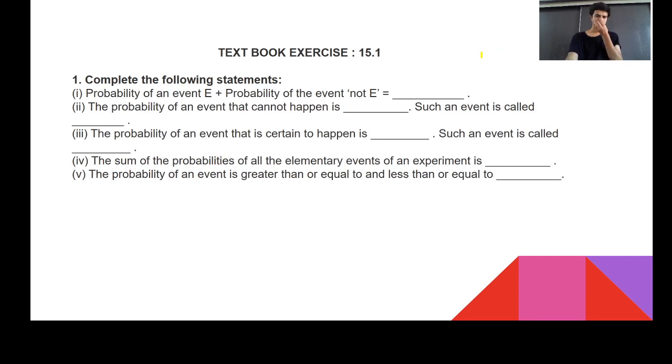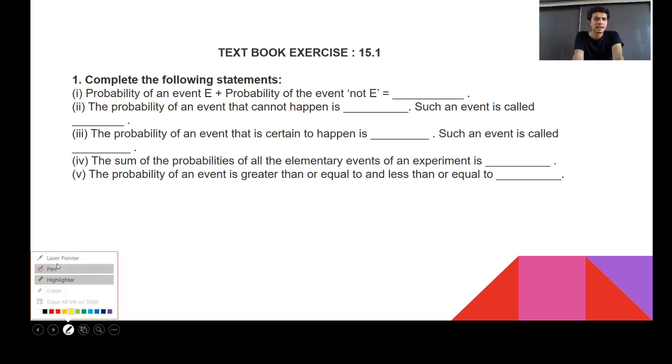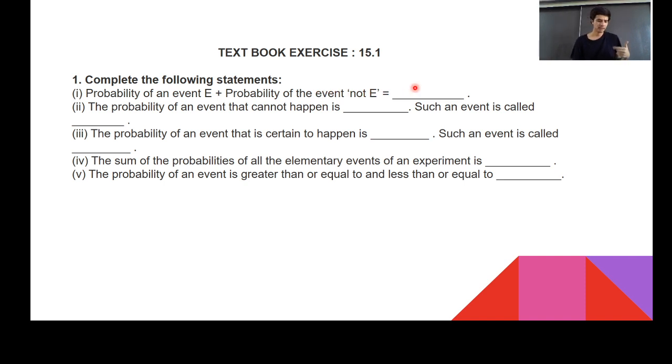Moving further, previously whatever sums we have done, those are all solved questions of the textbook. Now we'll be solving some extra stuff. You can say that we'll be going for some questions from exercise 15.1 of your textbook. Here I'll be explaining all the questions, so that makes your work much easier. And the first question: probability of an event E plus probability of an event not E is always, tell me the answer. It is 1.